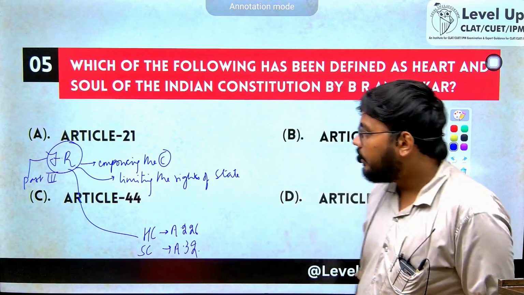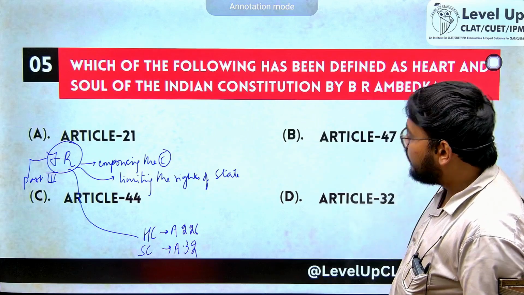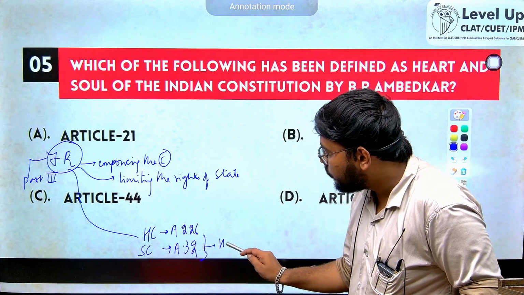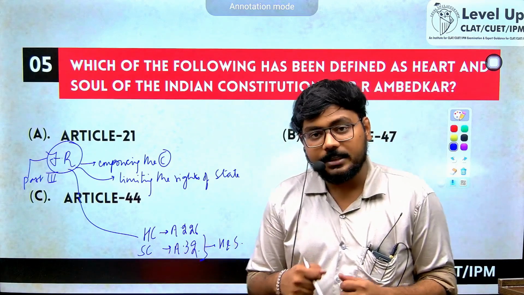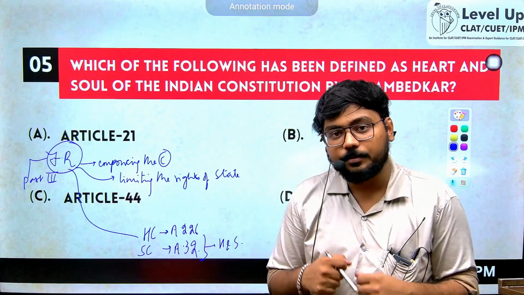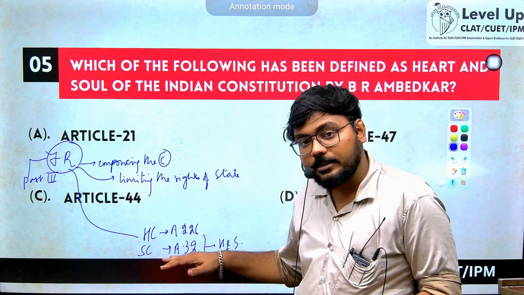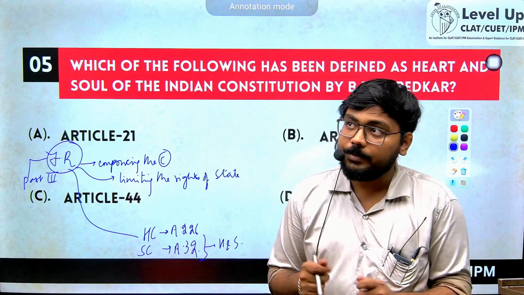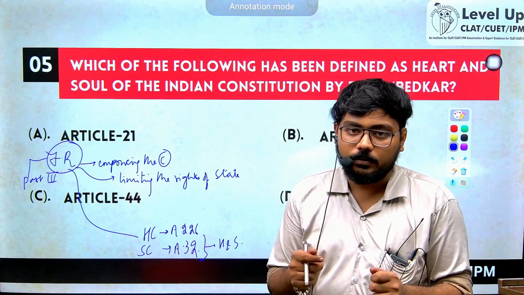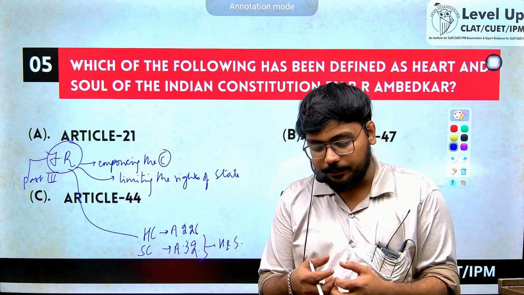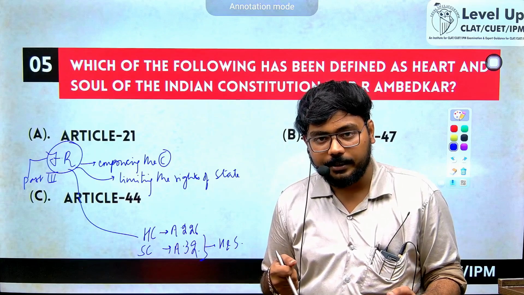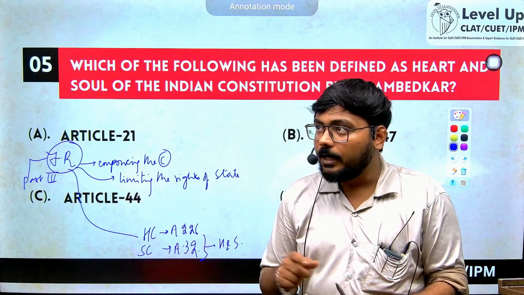Now the reason why Ambedkar ji said that Article 32 is the heart and soul of the Indian Constitution is that if there is no Article 32 and my rights are getting breached by the state, where do I go? Let's say the state of Uttar Pradesh or the state of India is abridging or abrogating some of my fundamental rights. Some of my rights are getting violated. Where do I go now?